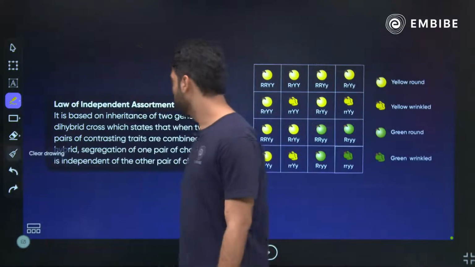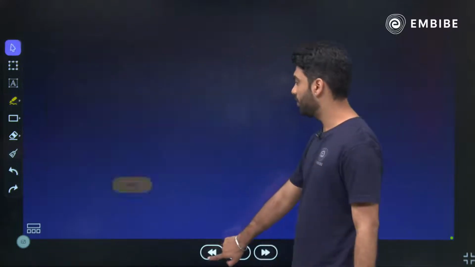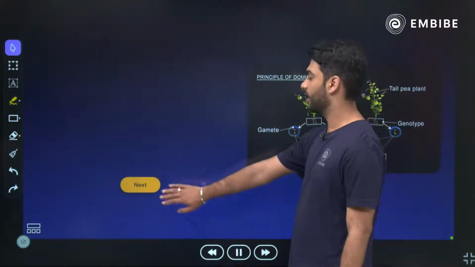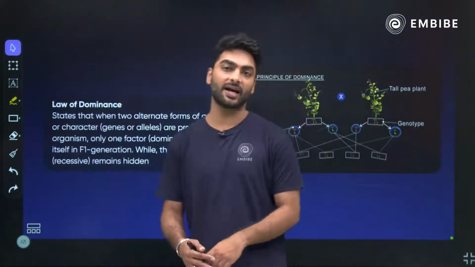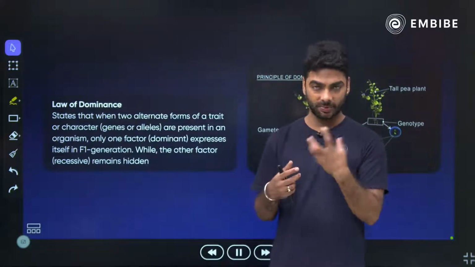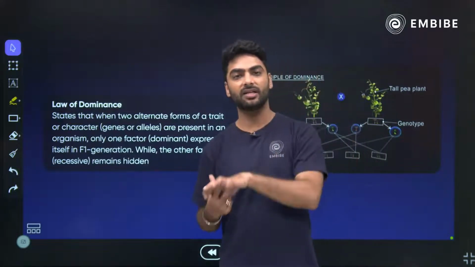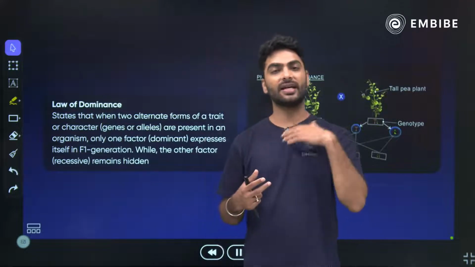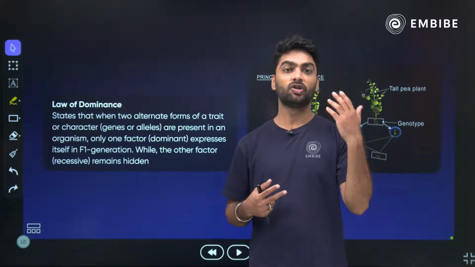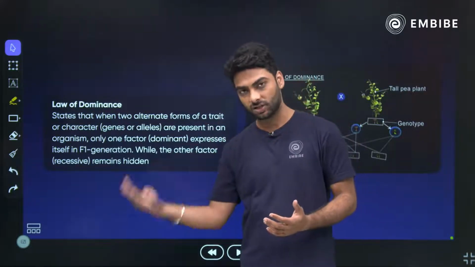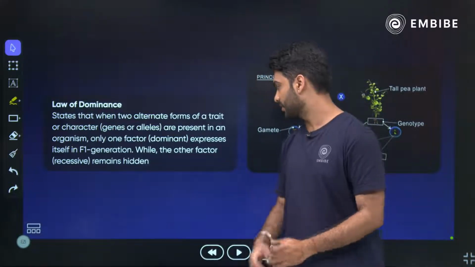Okay, now moving on, law of dominance, one of you wanted it again, so don't worry, I'll explain. The law of dominance says that when there are two alleles in a person, one gets expressed and the other remains dormant. So the one that is expressed is called dominant, and the one that does not get expressed is called recessive. Okay?